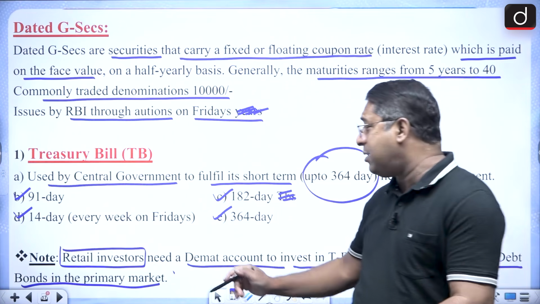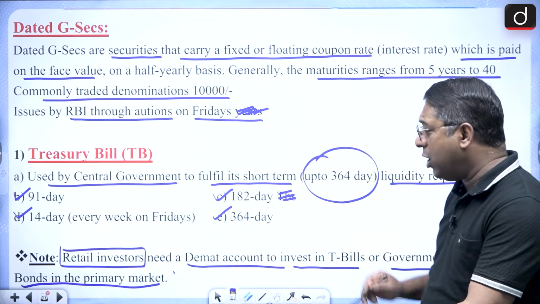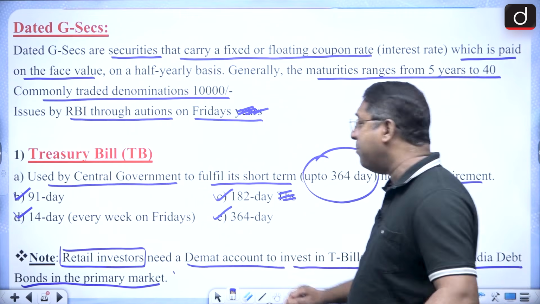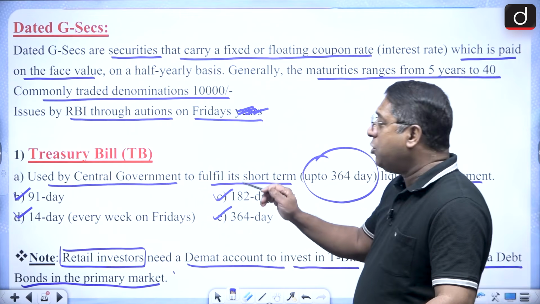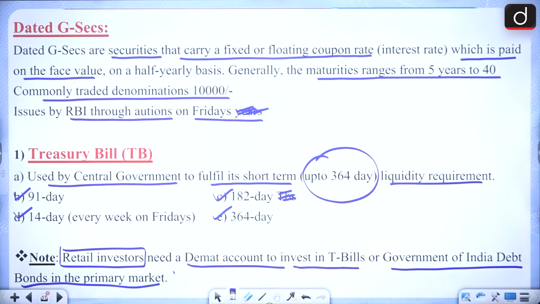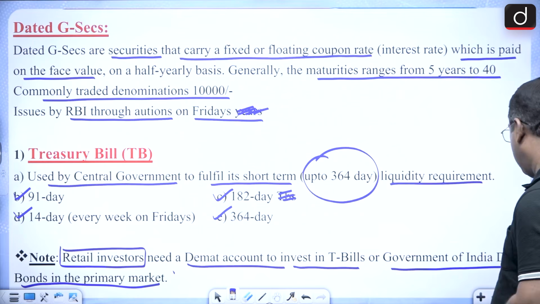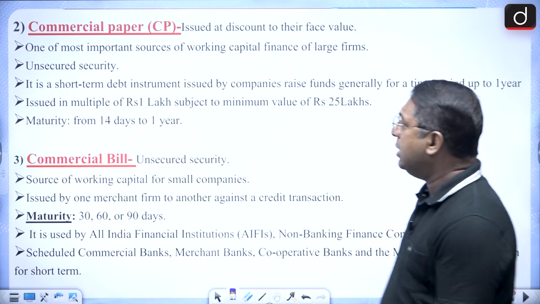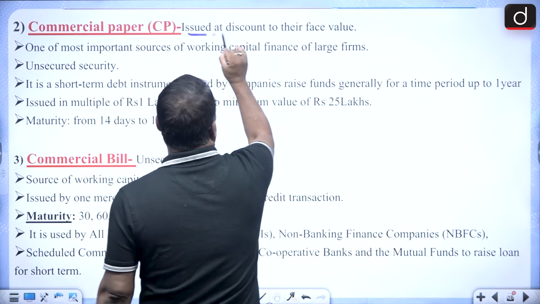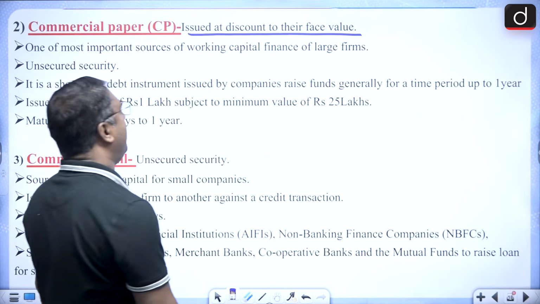Any retail investor trying to invest has to open a demat account. And please remember, treasury bills are issued by the RBI on behalf of the government. They are also referred to as zero coupon bonds. Then comes the commercial paper. Commercial paper is issued at a discount to its face value.